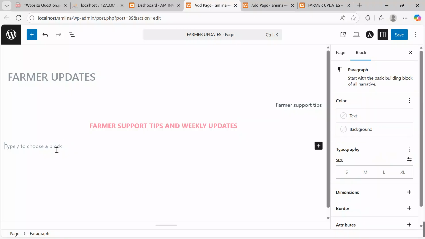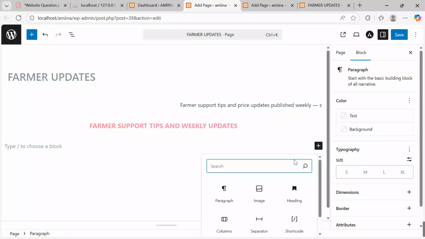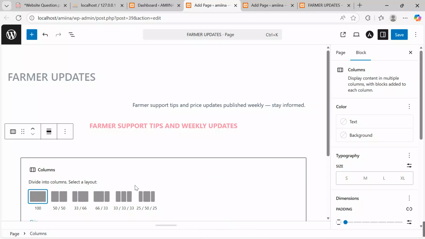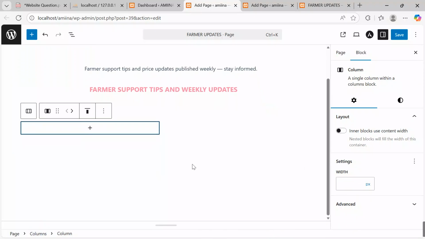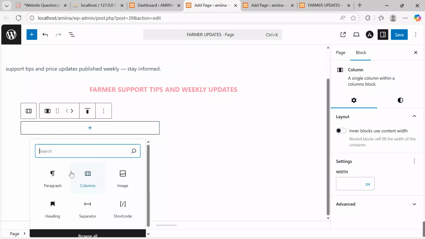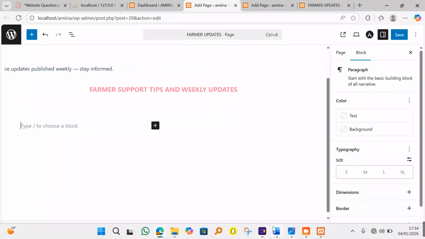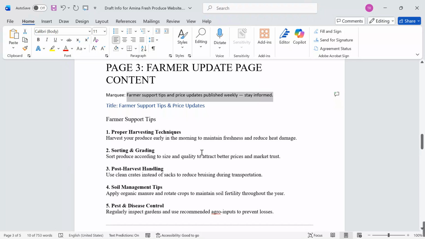So after that, I want to also go on, add some columns, come under add block. I want to add 2 columns. I say 50 by 50. In the first column, I want to put farmer support. Click onto this, put a paragraph, and then get back to my support document. Where do we put farmer support?